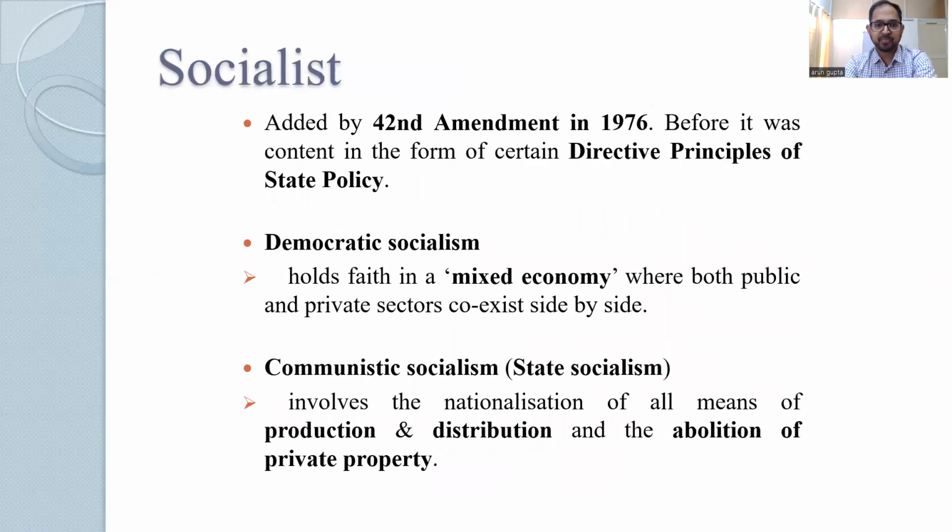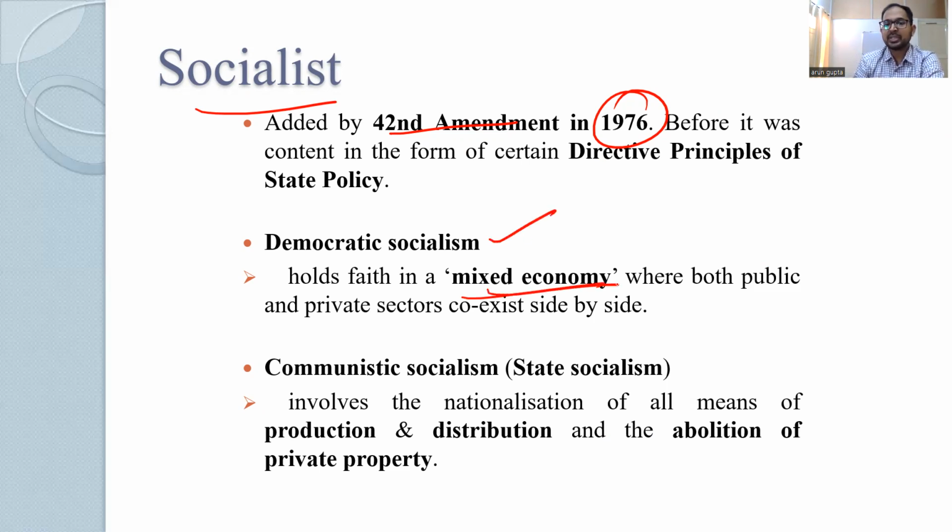Moving ahead, what do we mean by socialist? It was added by the 42nd Constitutional Amendment Act 1976. It was earlier in the DPSP only, but now it is in the preamble. What is the meaning of socialism? Socialism is of multiple types, but India adopted democratic socialism.